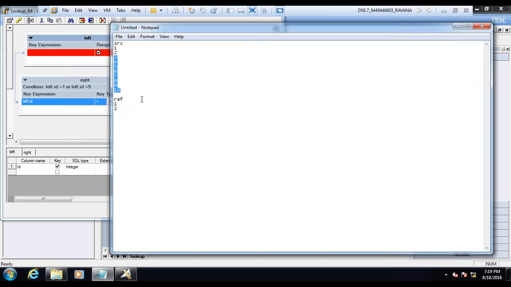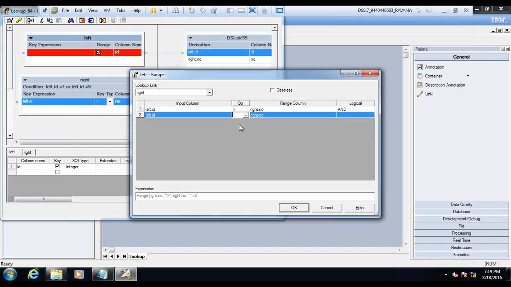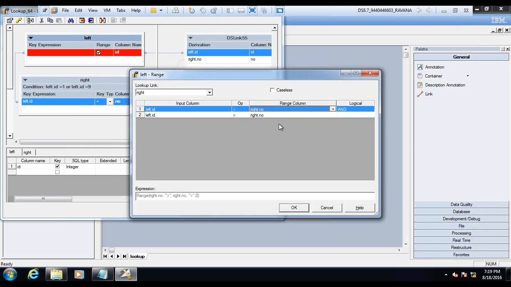If there is another column, I can keep it, but it is the same column, so let me put greater than again. But this condition does not make any sense.